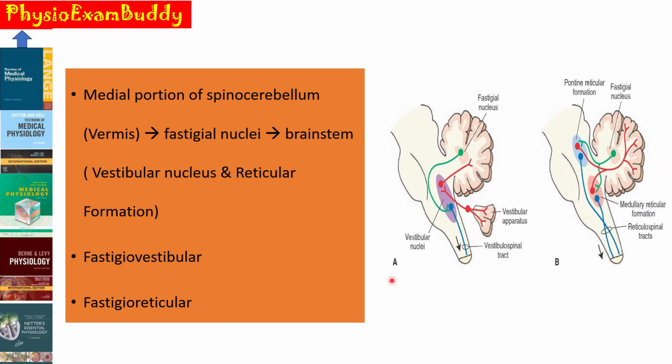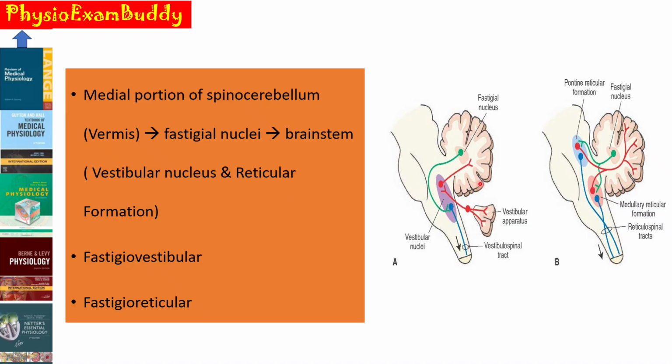From the medial portion of the spinocerebellum, that is from the vermis portion, the fibers project into the fastigial nuclei. You have studied there are 4 types of deep cerebellar nuclei in the cerebellum video number 1. So the medial portion of the spinocerebellum, that is the vermis, will send the fibers which project into the fastigial nuclei, and from the fastigial nuclei the fibers project into the areas of the brainstem, particularly the vestibular nucleus as well as into the reticular formation.